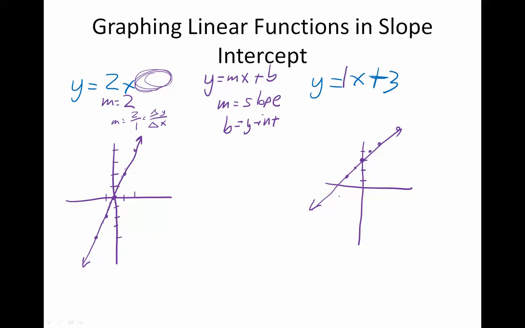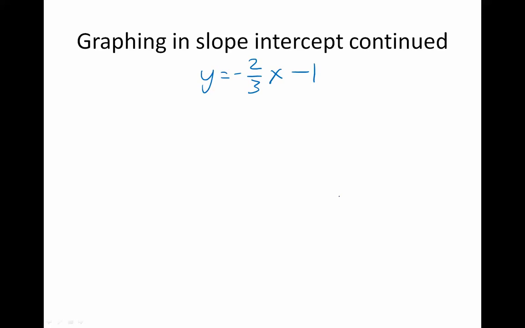Now, we could do combinations of that, where we take both changes in the slope and the y-intercept. So here, for this particular function, we have the slope equal to negative 2/3, and we have the y-intercept equal to negative 1. Again, the number multiplying the x is my slope.